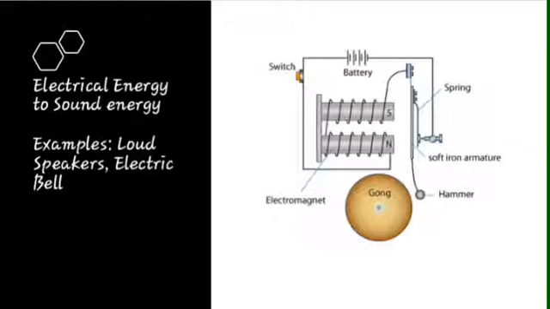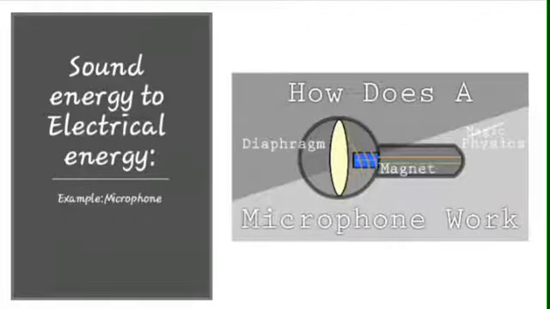An electric bell is a mechanical or electronic bell which functions by the means of an electromagnet. When electric current is applied, it produces a repetitive buzzing or ringing sound. The next example is sound energy to electrical energy. Example is a microphone. The energy change that takes place in a microphone is sound energy to electrical energy.